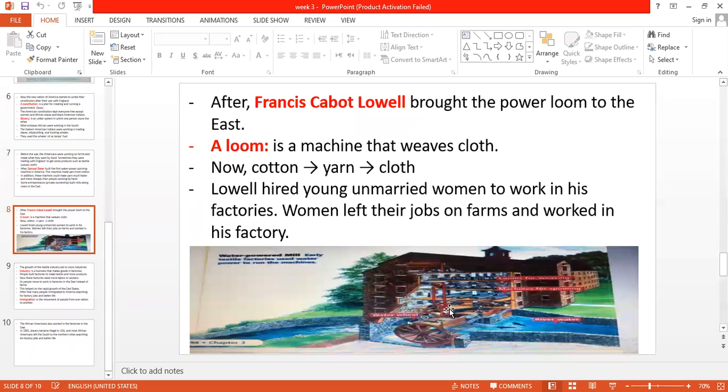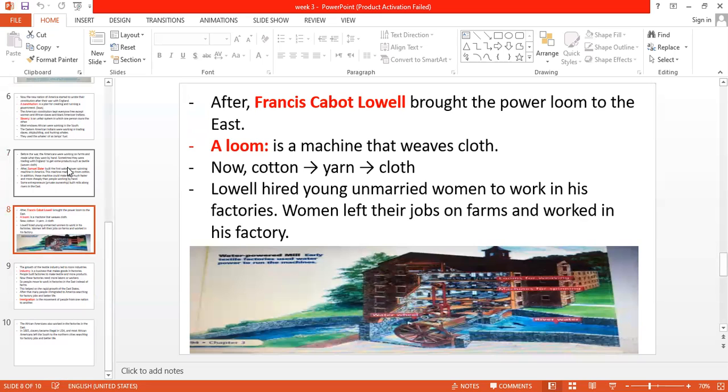Look, most of the factories that were established after the war were established along the rivers and along the Atlantic Ocean. Why? Because beside the water of a river or ocean, there are water mills. These water mills, guys, run because of the movement of the water. And when they run, they produce electricity to run all the machines in the factory. So most people were building their factories near rivers or near oceans.